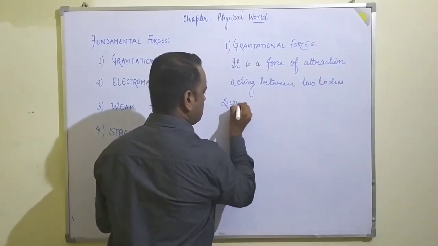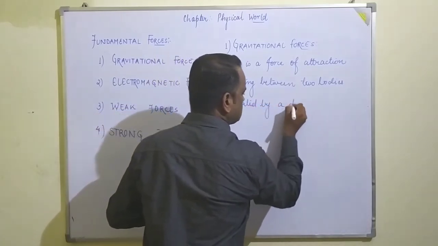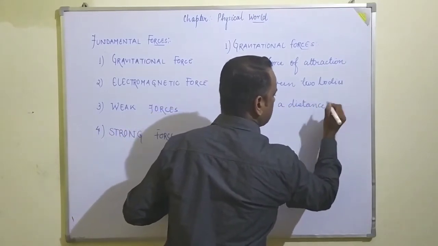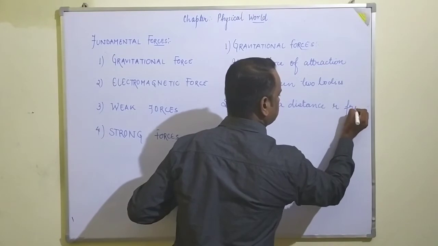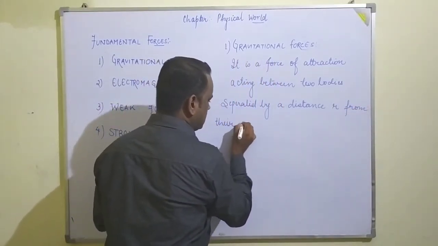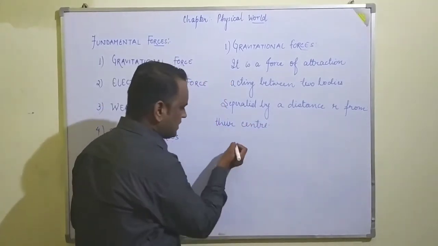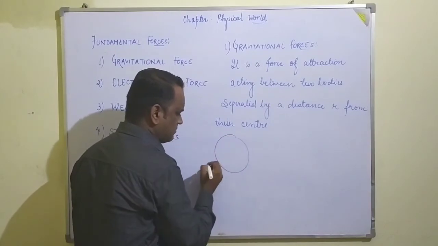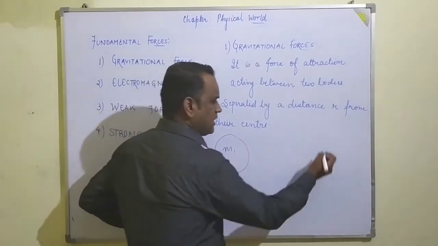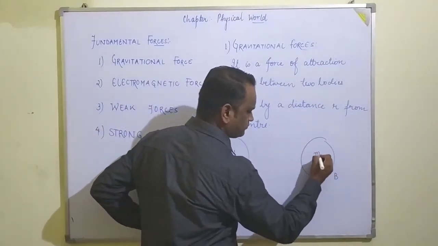It is a force of attraction acting between two bodies separated by a distance r from their centers. Let us suppose we have a body A whose mass is m1, and another body B whose mass is m2.